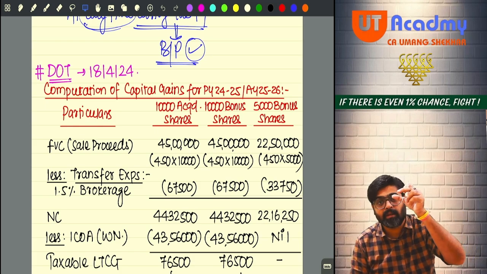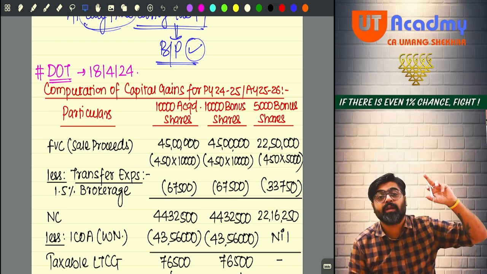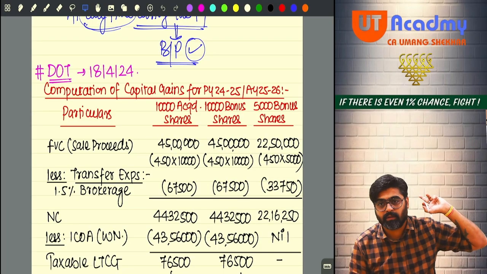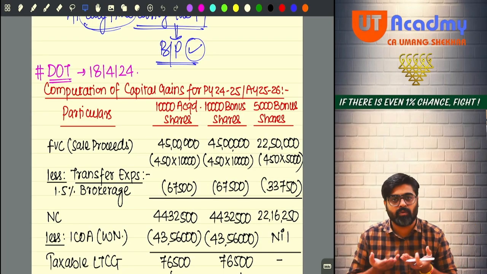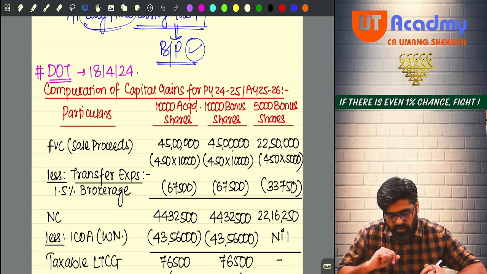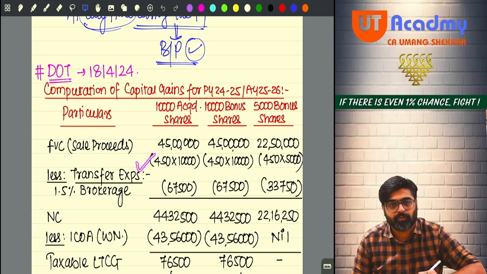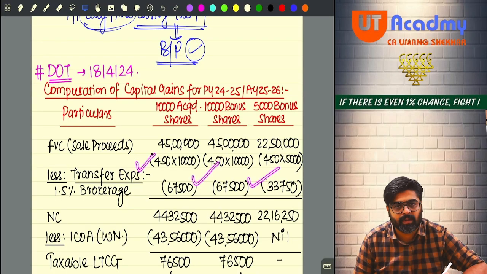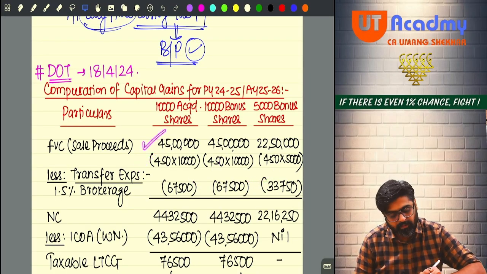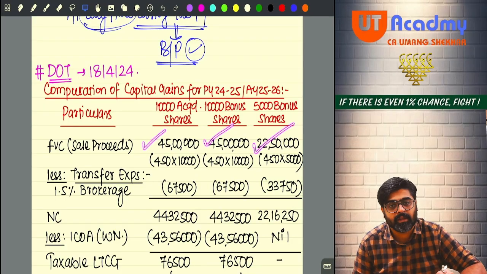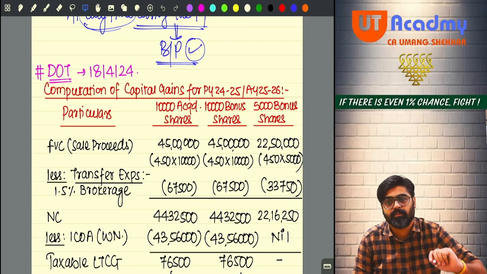If you show that in the bracket, you don't have to write down a note separately for that. In this case, we are taking the sale price only. Sale price was 450 per share multiplied by number of shares, so we are getting 45 lakhs and 22 lakh 50,000 as full value of consideration.